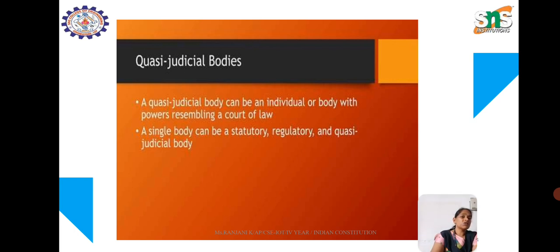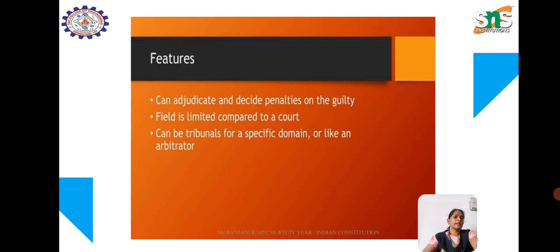Quasi-judicial bodies can be an individual or a body with powers resembling a court of law. A single body can be a statutory, regulatory or quasi-judicial body. The main feature of this body is that it can adjudicate and decide penalties on the guilty, and its field is limited compared to a court, and it can be a tribunal for a specific domain.